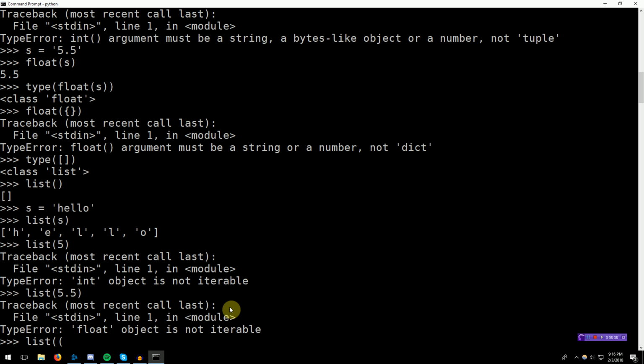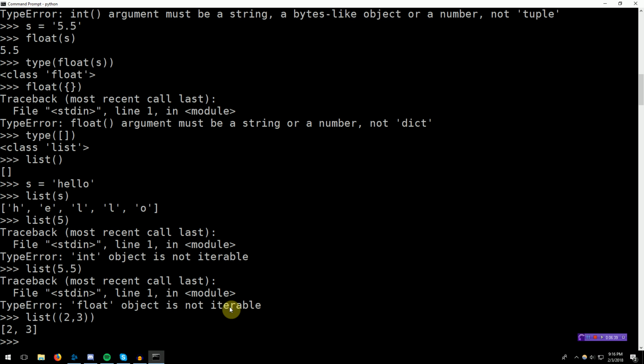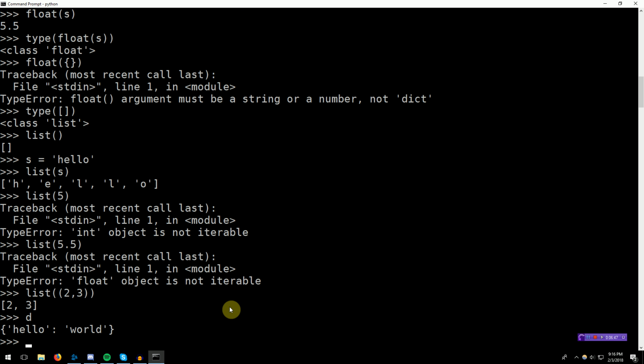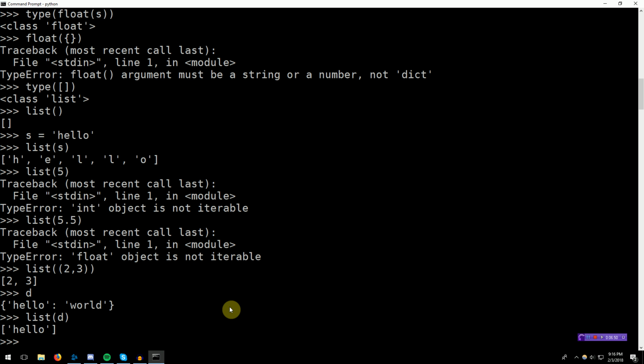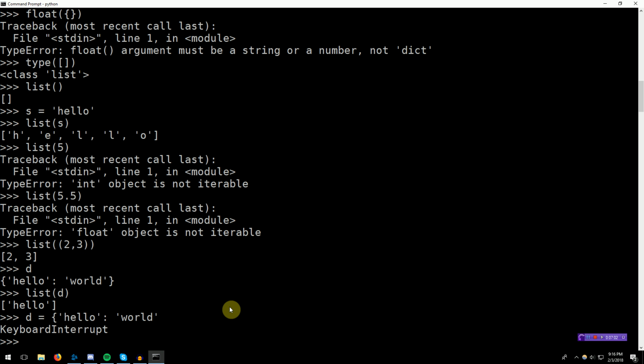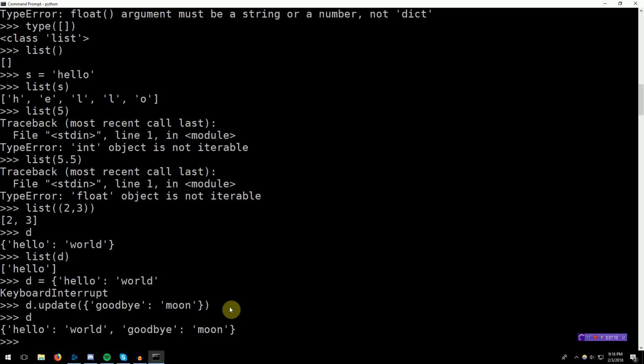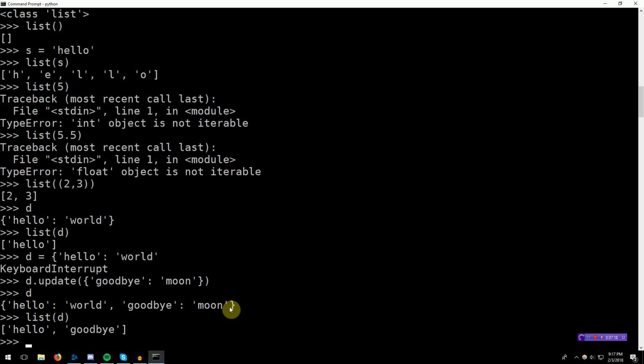However, you can break a tuple into its parts, because a tuple is essentially a list with some limitations. Now, how about a dictionary? We have a dictionary, hello world, d. What if we turn d into a list? It looks like it just takes the keys of the dictionary. We can confirm this. Let's update d with goodbye moon. So d now has two keys. If we turn d into a list, you can see that it just creates a list with the two keys.